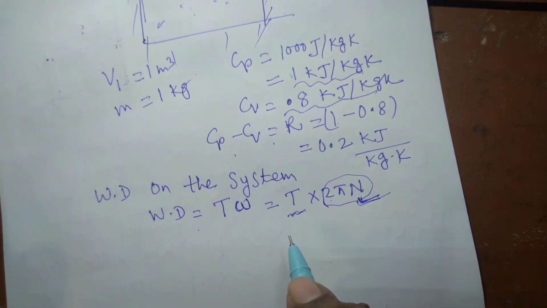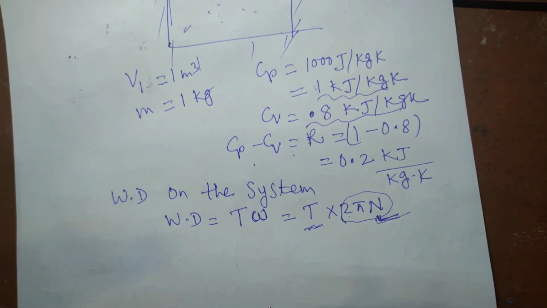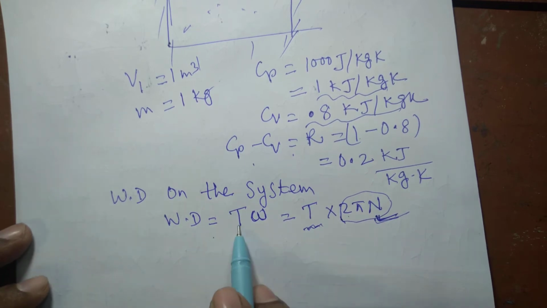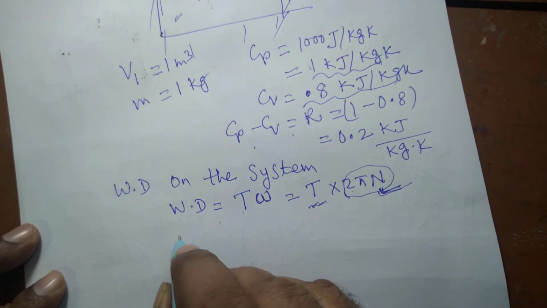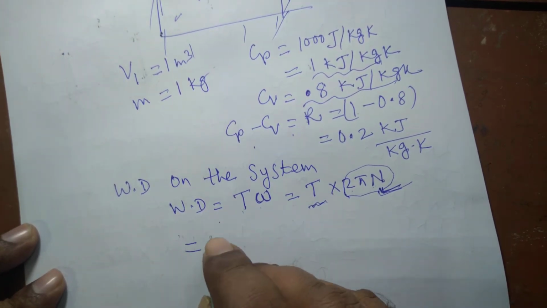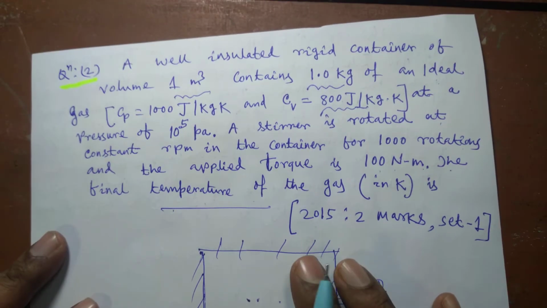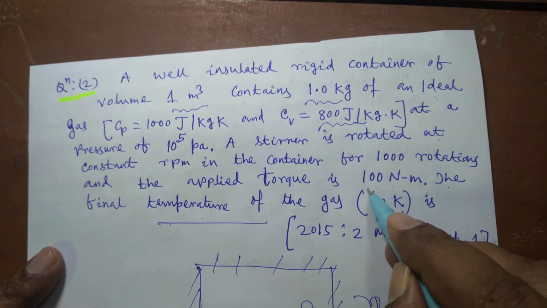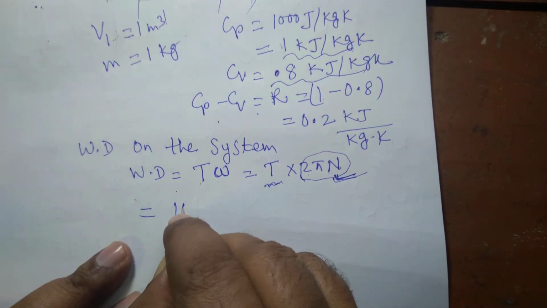Similar to the linear displacement in the case of force, work done by a linear force is force into displacement, and this work done is equal to torque into rotational displacement. Here N is the number of rotations, T is the torque, and in this case the applied torque is given to be 100 Newton meter. So 100 Newton meter